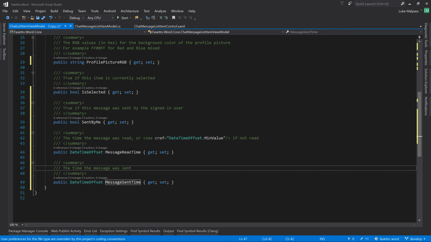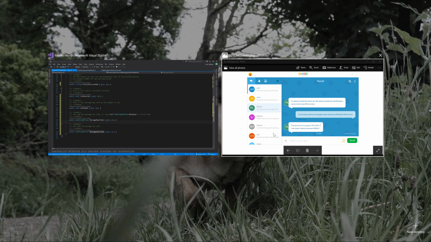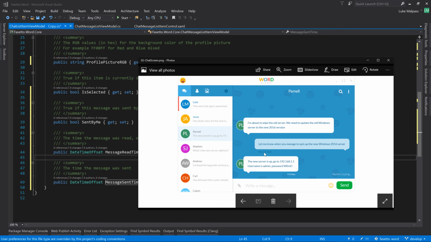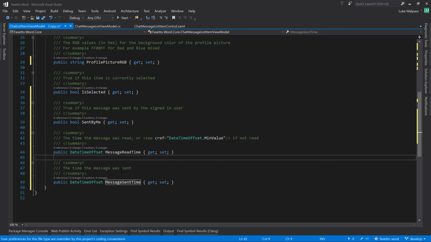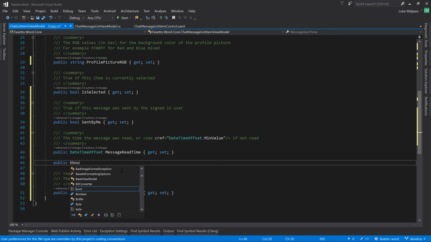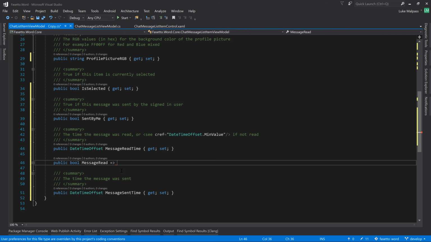And then for a flag, we need to know if the message was read or not, so that we can show this red text if it is and simply not show it if it isn't. We want to have another property called message read, and this time it's just a getter, so there's no need for a setter, and that will be if the message read time is greater than DateTimeOffset dot MinValue.